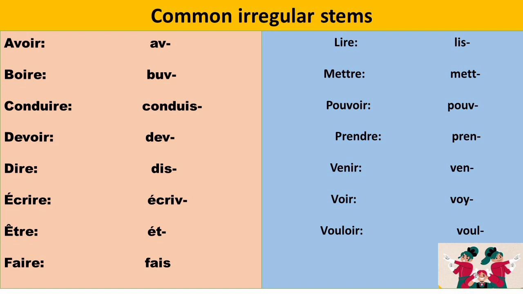Next, venir, which means to come. And the stem of this verb is VEN. Next, voir, which means to see. And the stem of this verb is VOY. Next, vouloir, which means to want. And the stem of this verb is VOUL. Once you learn by heart the stem of these irregular verbs, you just need to add ending of imparfait to get the full conjugation of that particular verb in imparfait.